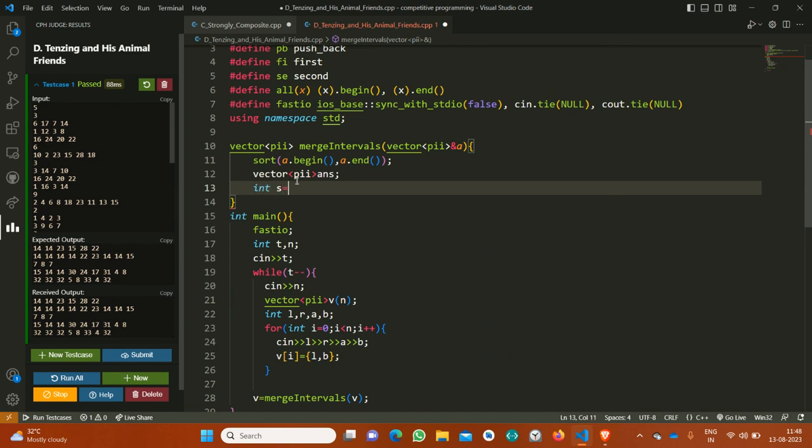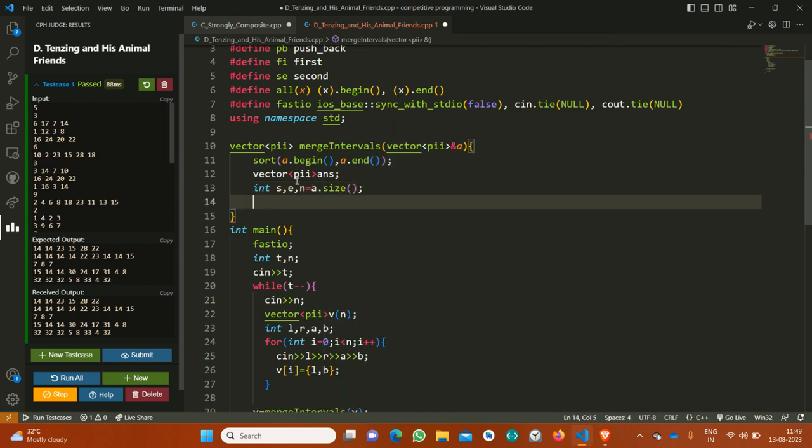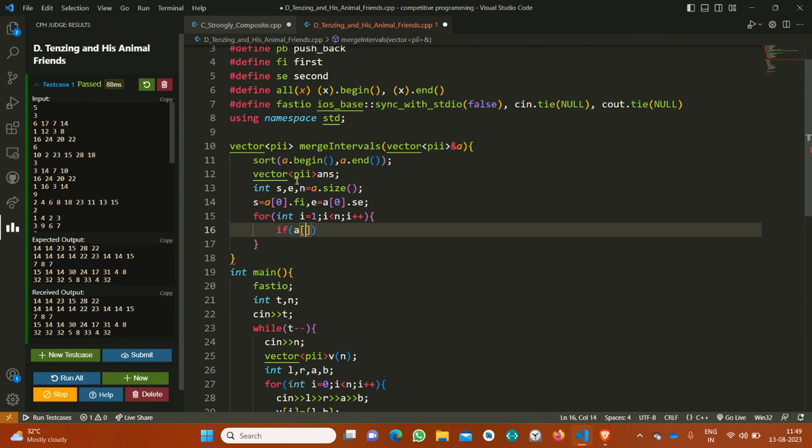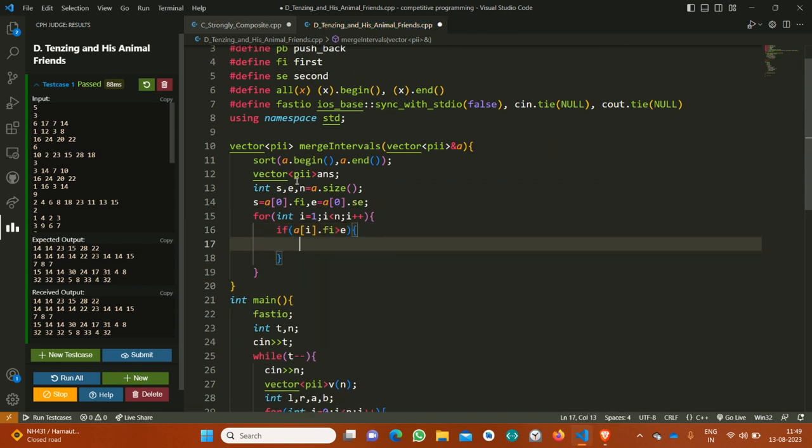S is the starting of the interval, E denotes the ending of the interval, and n is obviously a dot size. Now I will initialize s as a0 dot first and e as a0 dot second. Now for int i equals 1, i less than n: if ai dot first is greater than the ending, meaning the ending of the interval till now, then obviously I have to start another interval from here.